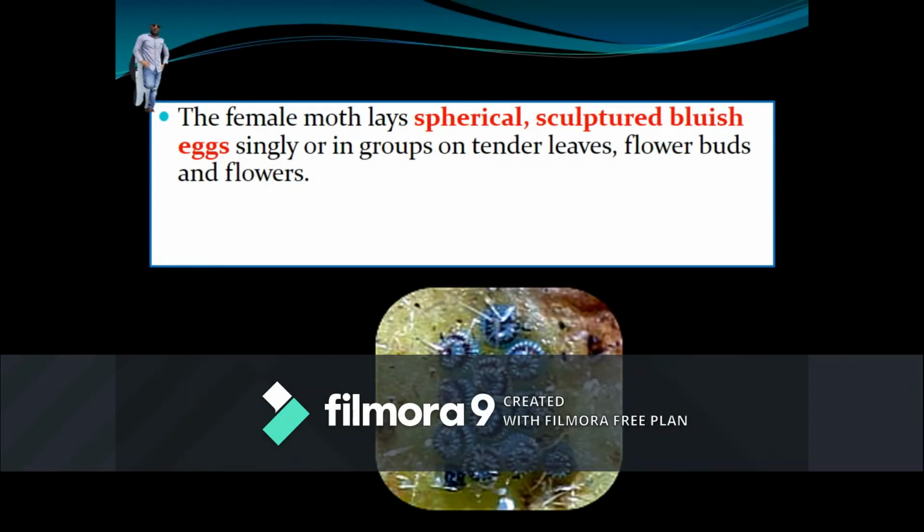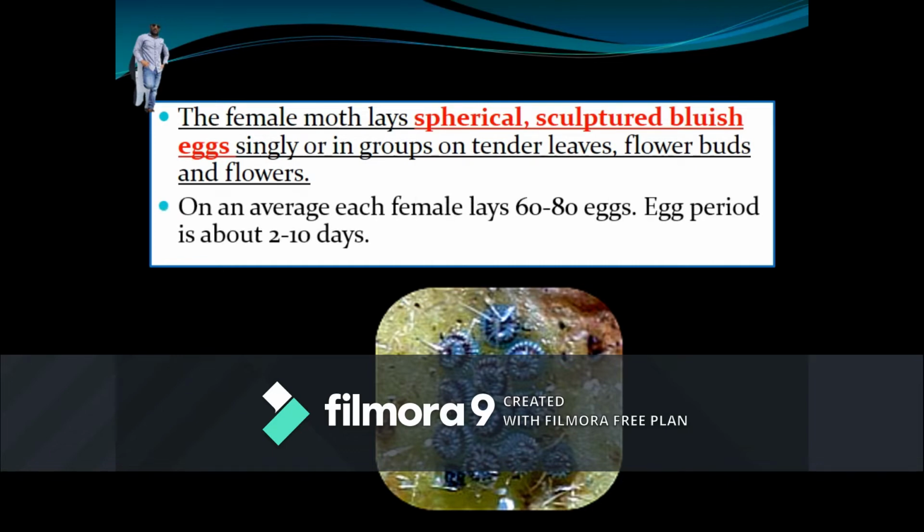Female moths of both the species lay spherical, sculptured, bluish eggs on different parts of the plant, and each female lays on an average 60 to 80 eggs. The egg period is about 2 to 10 days.